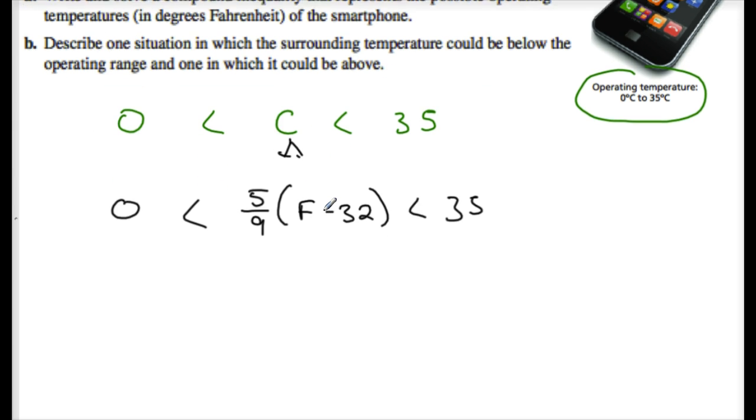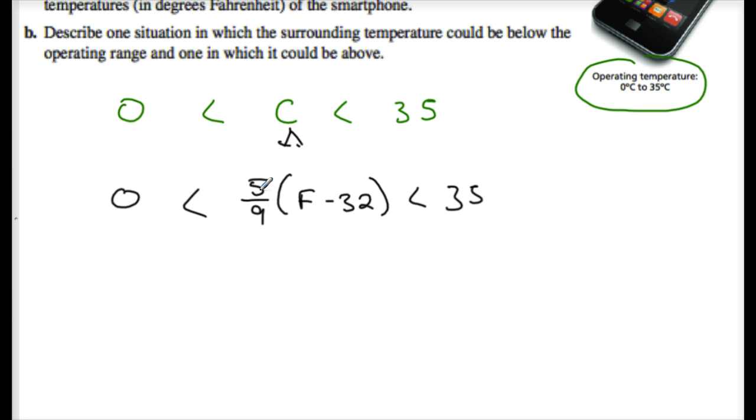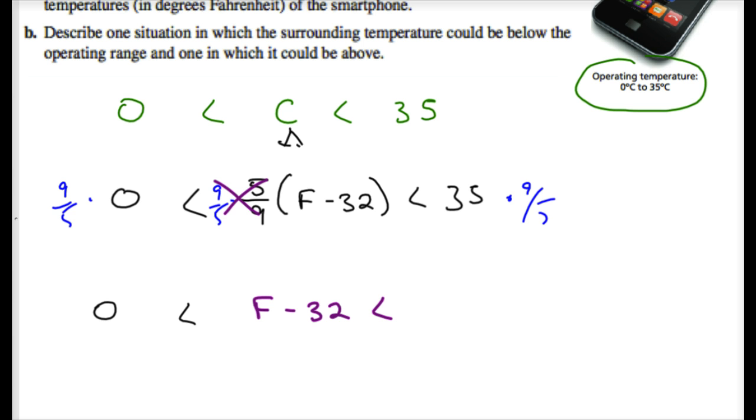Now let's convert this. Let's get it so it's just F in the middle. What do I do first? Divide by 5/9, or another way to look at it is multiplying by its reciprocal, 9/5. And remember, I have to do it to all sides. So 9/5 times 0 is still 0. My 5/9 and 9/5 simplify, and I'm left with F minus 32 less than 35 times 9/5, 63.